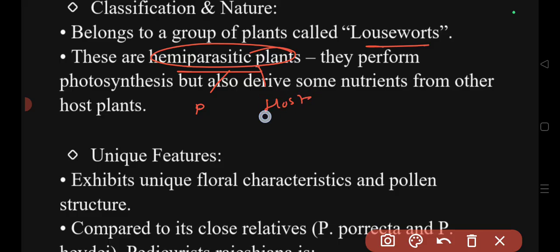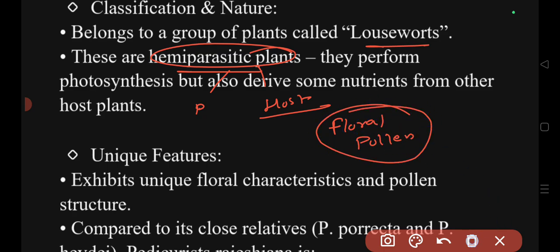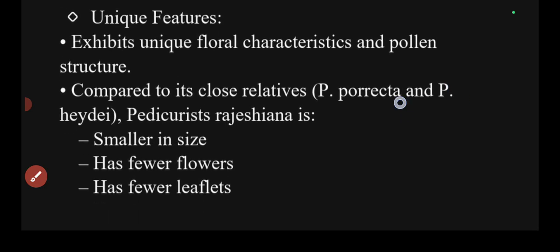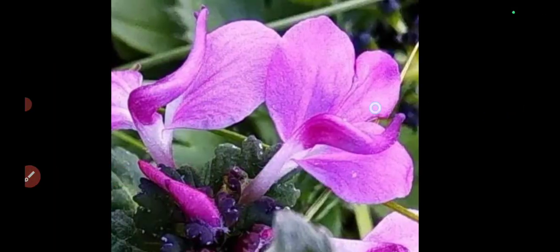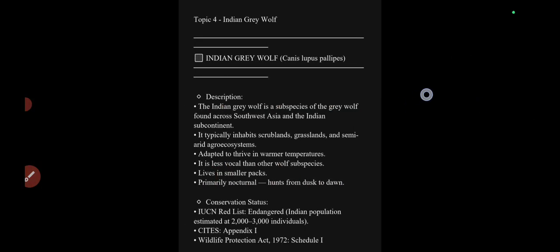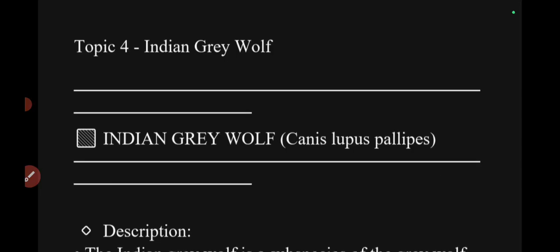host plants. It will have a few unique characteristics, like unique floral characteristics and unique pollen structure. And this particular rajesiana will be smaller in size, and it will have fewer flowers and fewer leaflets. Okay, now let's look at topic 4, that is India's grey wolf, the Indian grey wolf.